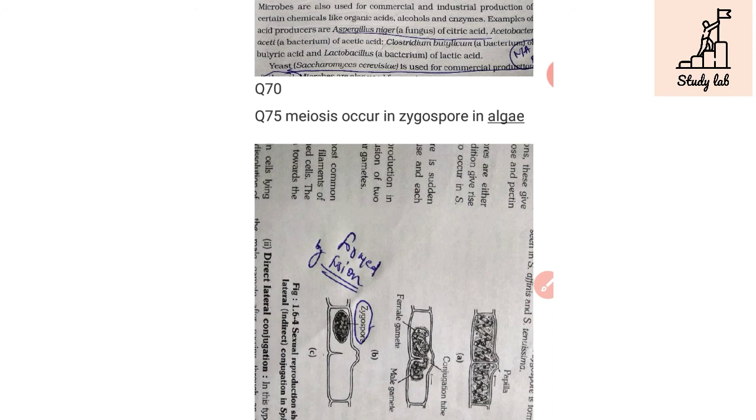Question number 75. We have a correction: meiosis occurs in zygospore. Yes, it is correct, because there is a correction in the question since the answer was mismatched. Meiosis occurs in zygospore and results in the formation of gametes. So meiosis takes place for the formation of gametes, and not for the formation of zygospore.